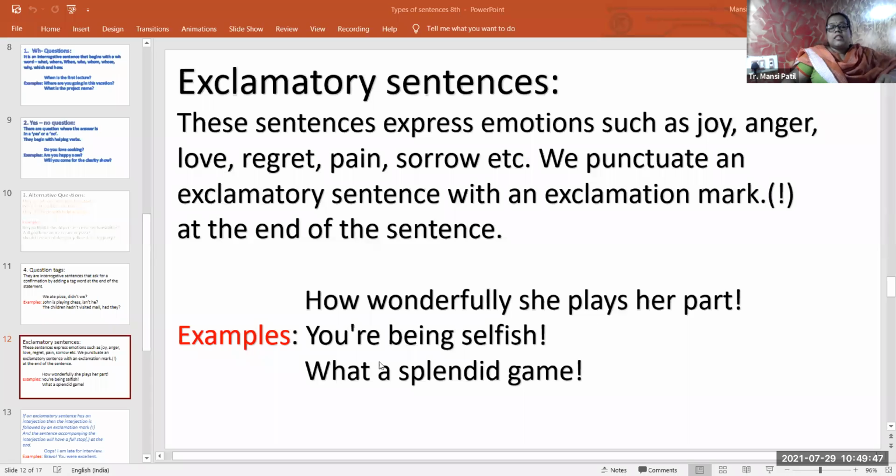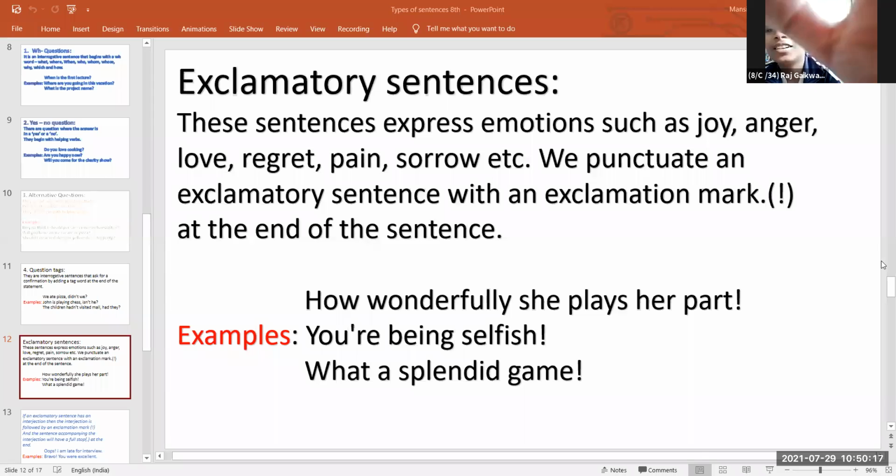Now you all can see these examples here. I want someone to read these examples. Raj, unmute yourself. Yes, teacher. Okay, Raj, can you read these examples?